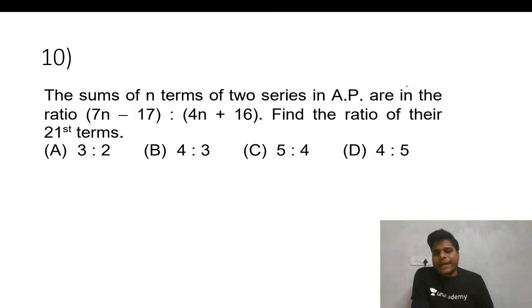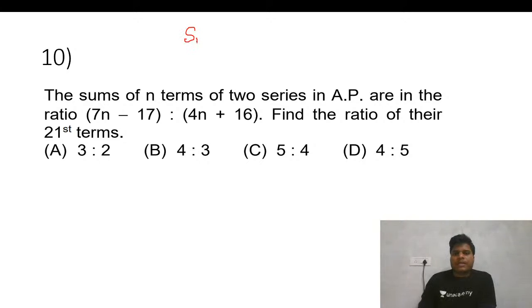The sums of n terms of two APs are given in the ratio. Find the ratio of their 21st terms. Two AP series are there, with sums S1 and S2. The ratio of the summation of their n terms is given.